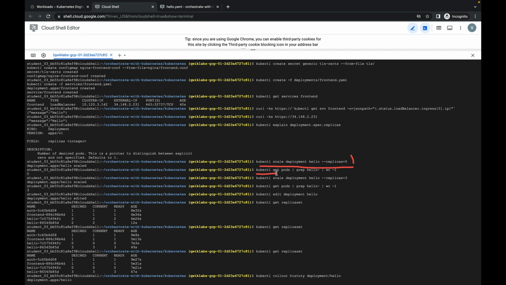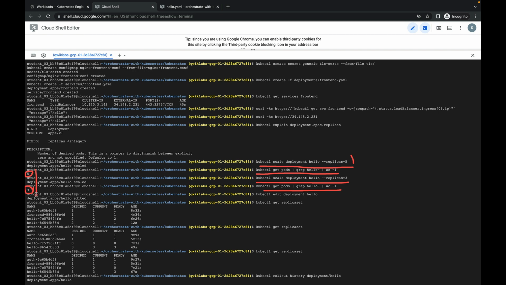How to check whether the 5 pods are up and running or not. You can see these are the 5 pods, and scale down is also the same. If I mention replicas 3, then it will scale down, and I just check with kubectl get pods, grep hello, and wc -l. Then you can see this is 3, scaled down to 3.